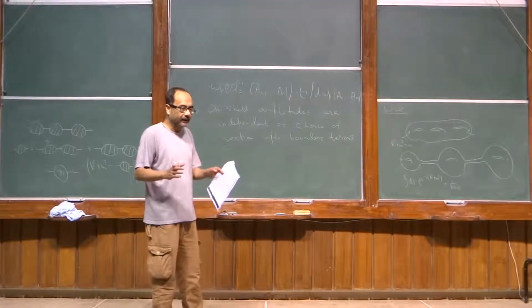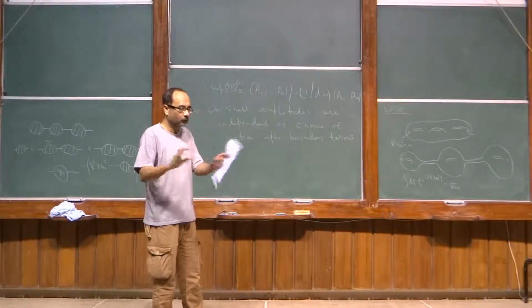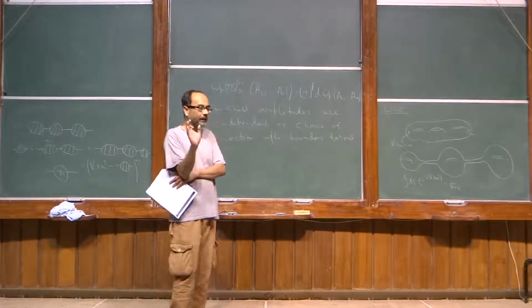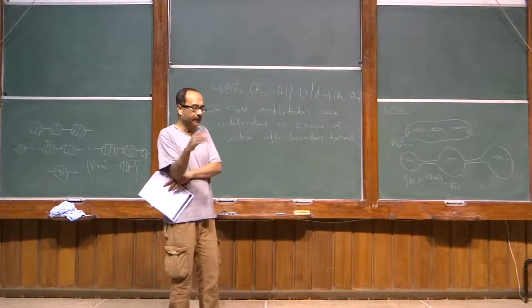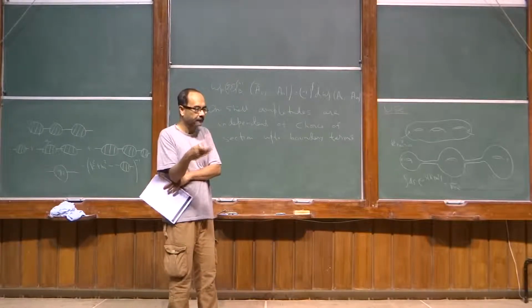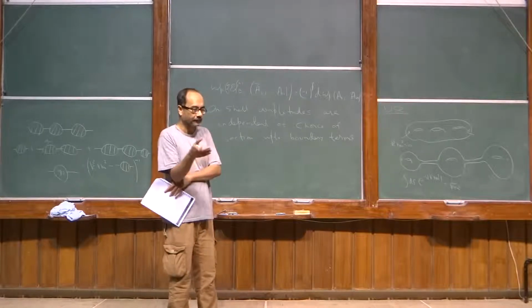And string field theory automatically comes with a procedure for what you are supposed to do, even without talking about boundary terms. String field theory gives you a way to calculate the amplitude, and as part of that procedure, you find that there are certain things you have to add in while calculating the amplitude, which you don't see in the standard formulation.